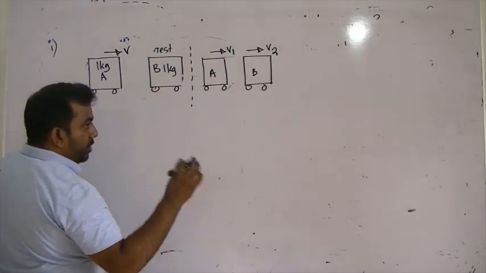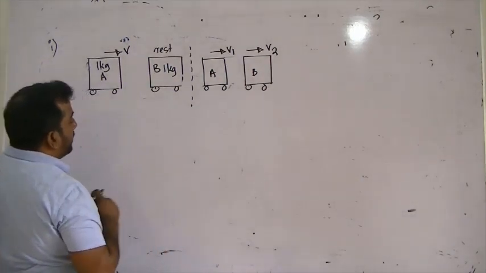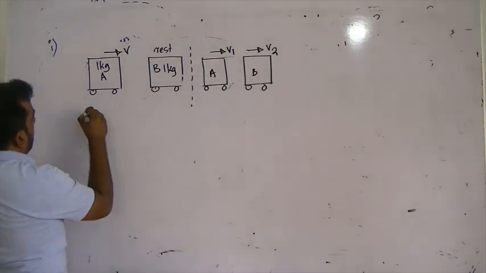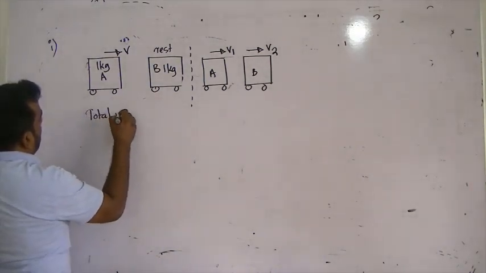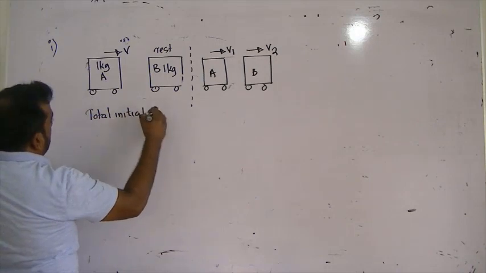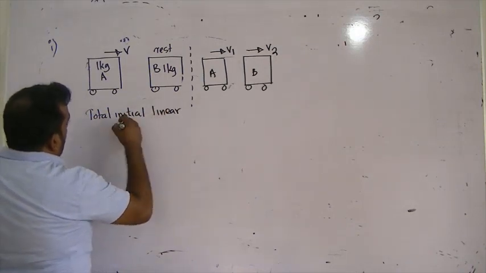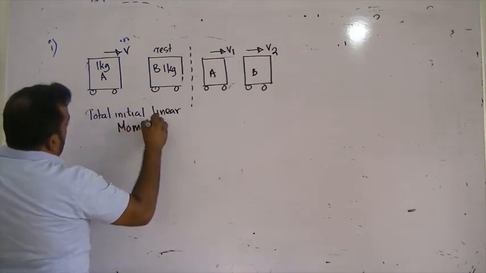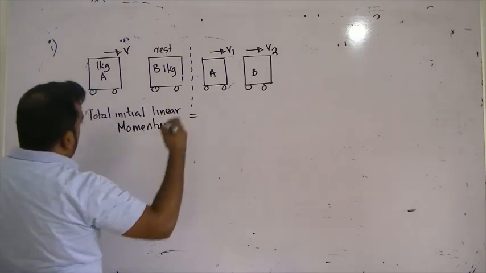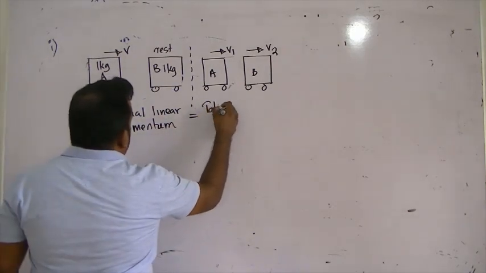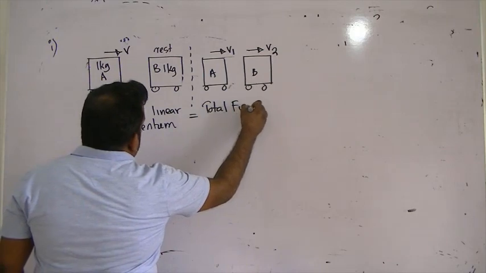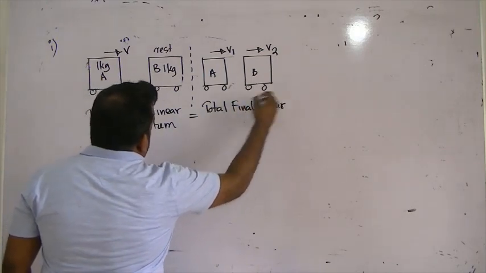Whether it's elastic or inelastic, you can apply the law of conservation of linear momentum. So total initial linear momentum equals total final linear momentum.